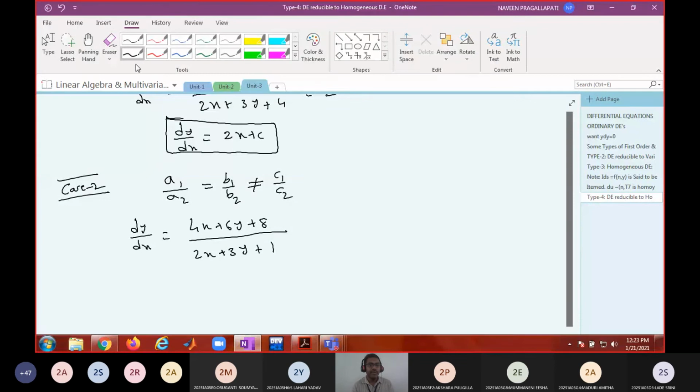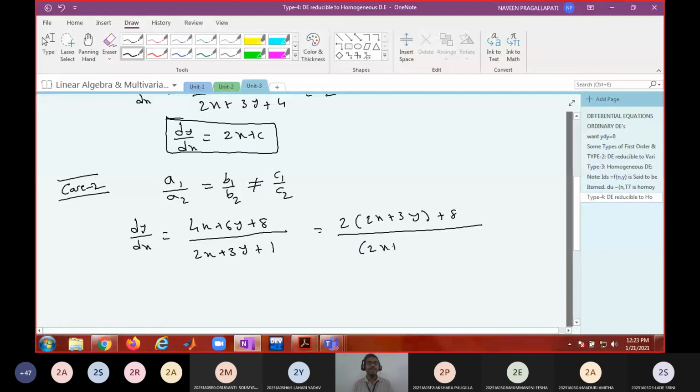So in that case what are you going to do? You group these two terms, okay? Then I can write this as 2 times (2x plus 3y) plus 8, divided by 2x plus 3y plus 1. Now you know what to do. What would be the next step?